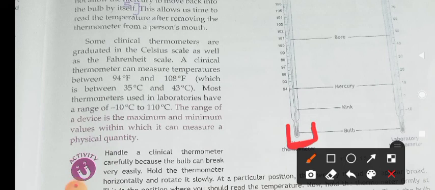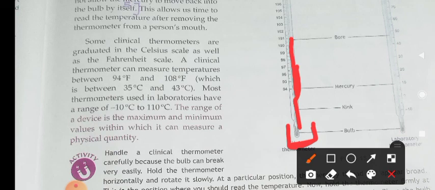And when the bulb is heated, the mercury expands and enters into the narrow tube which is kept inside the outer glass tube. This mercury enters into the narrow small tube and shows you the reading up to which temperature the object is heated. You can note down the reading from the graduated scale.